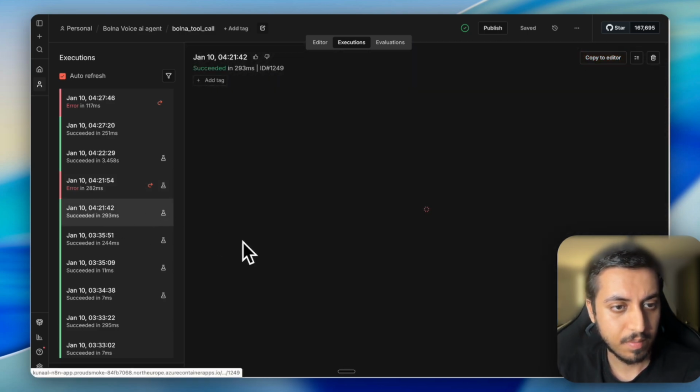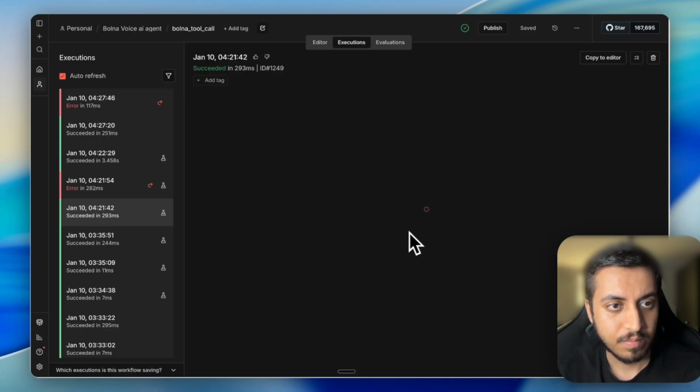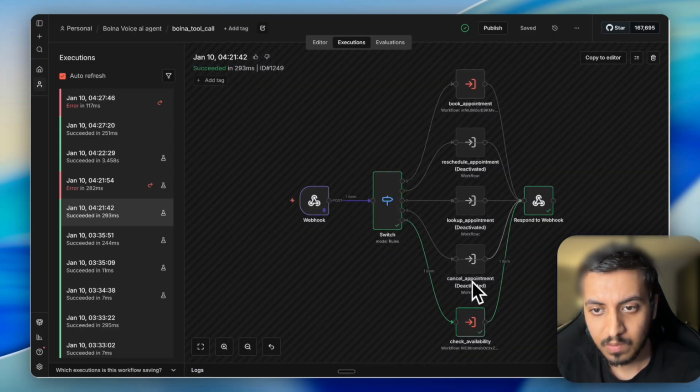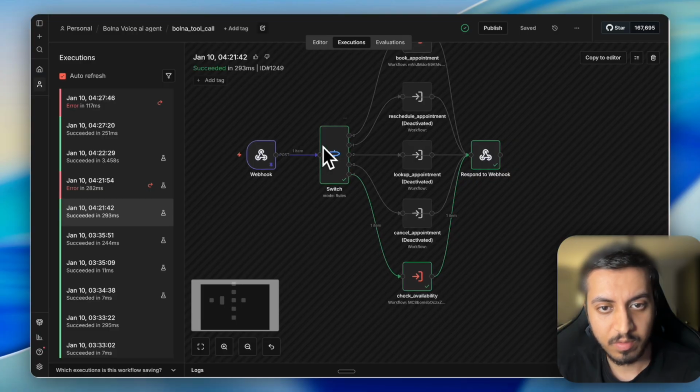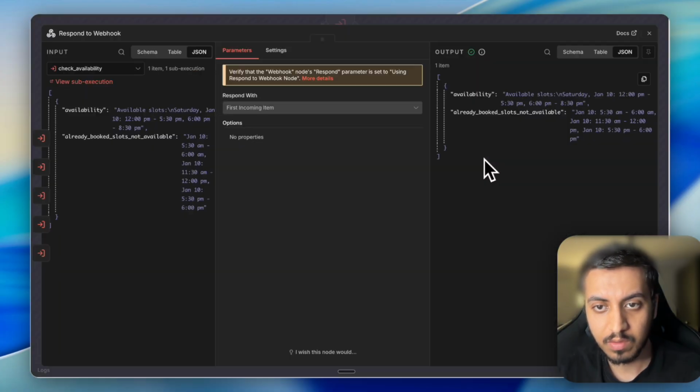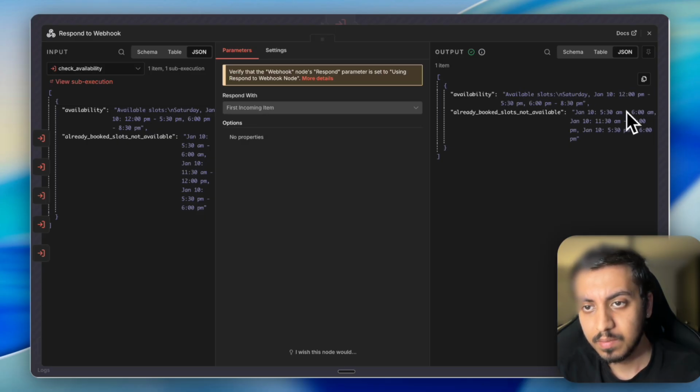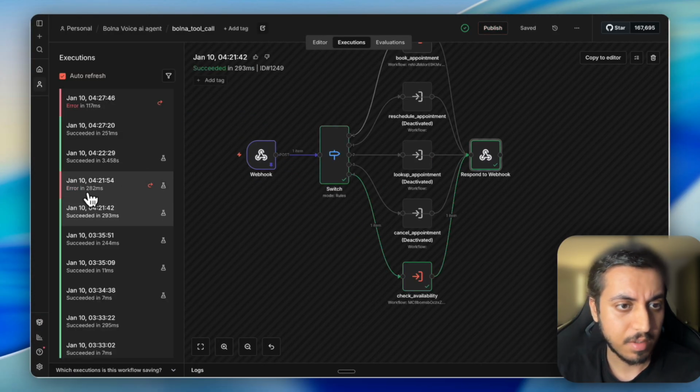Okay. So this is the time availability and it responded with wrong data. Why did it respond with wrong data? So we have availability. Maybe I deleted the slot. We'll check again. It's fine.